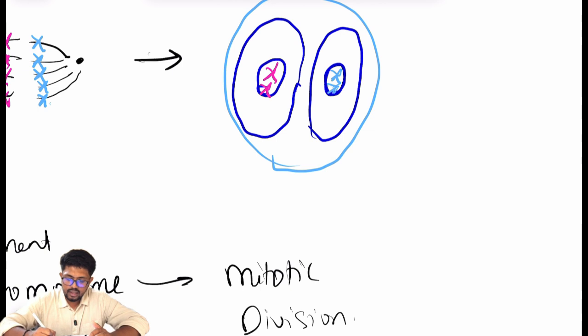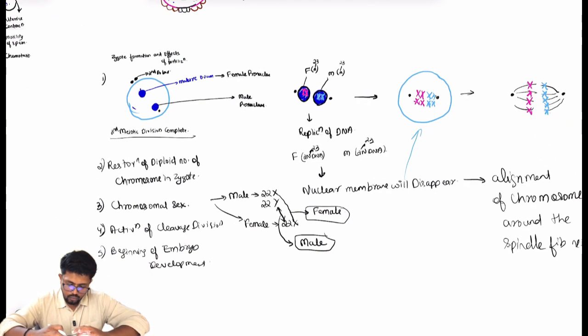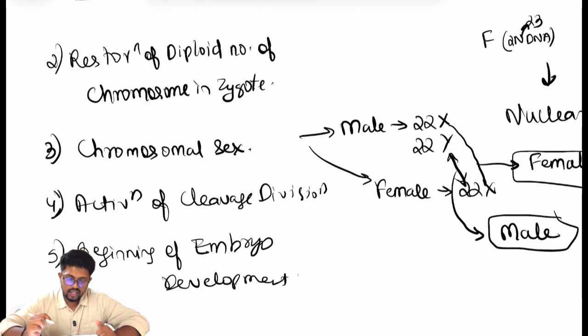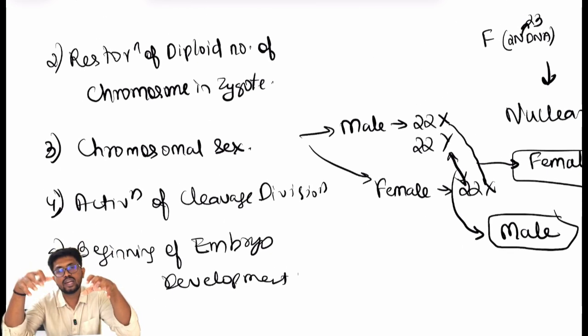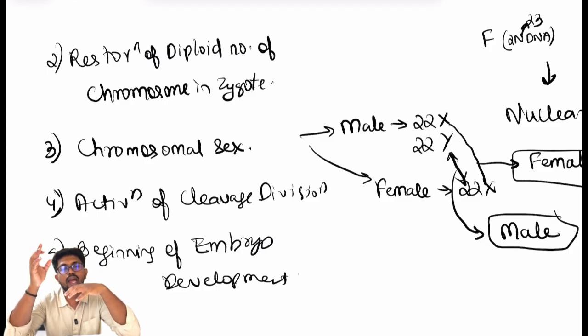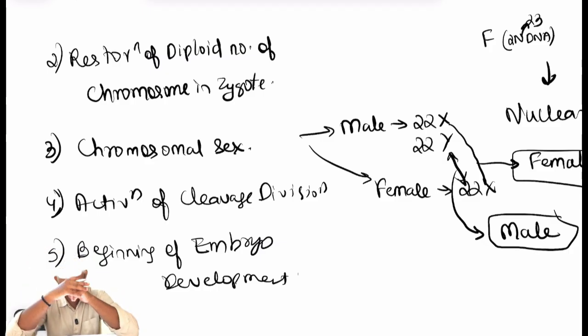So in this way, the cleavage division will start, the activation of cleavage division. The cleavage division goes to the 2-cell stage, then 4-cell, then 8-cell, then 16-cell. The 16-cell stage is called the morula, then the blastocyst, and then the implantation. So in this way, embryonic development will start after fertilization.